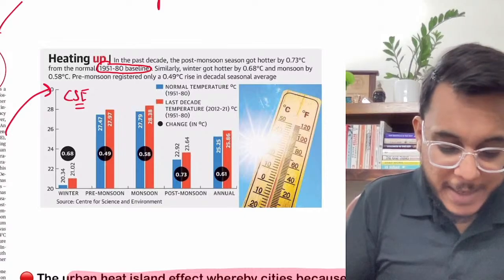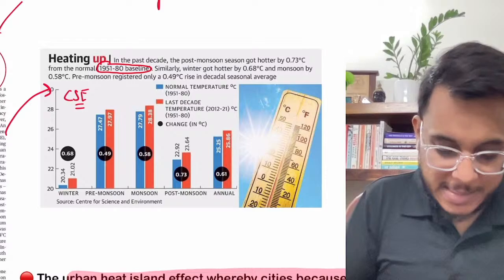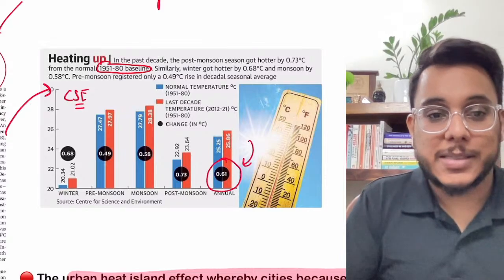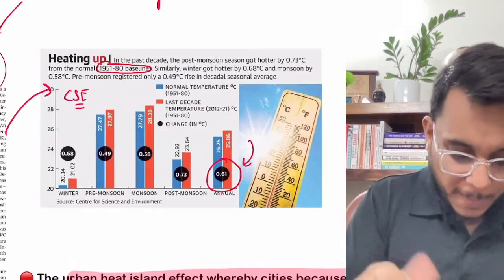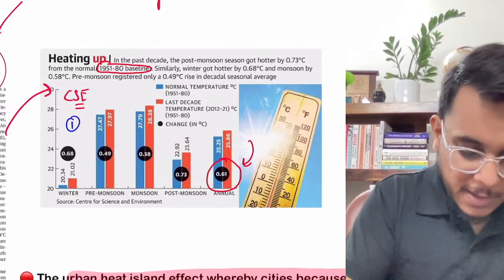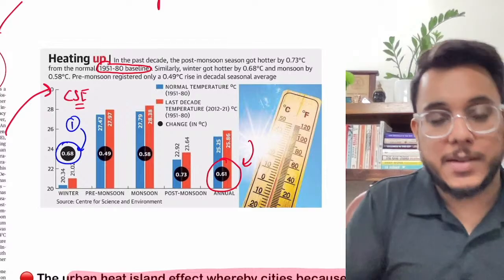According to them, across all the seasons the temperatures are increasing. Annually, the temperatures have increased by 0.61 degrees Celsius. When we talk about winters, the winters have become 0.68 degrees hotter.